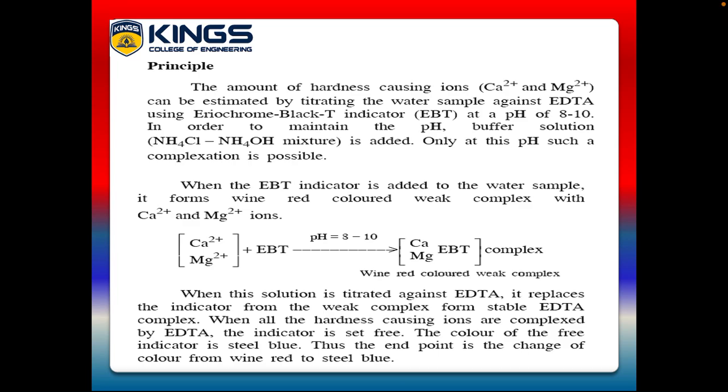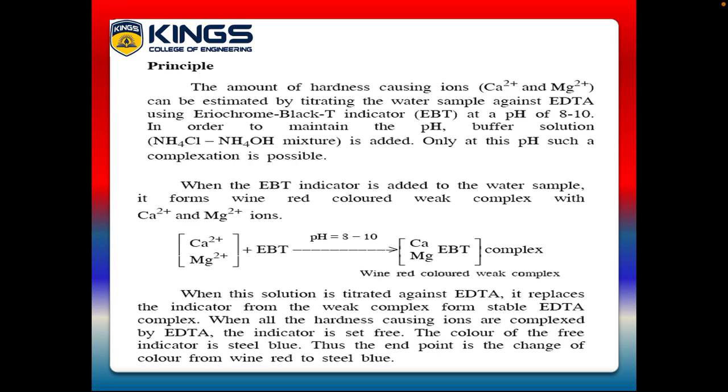Principle. Okay, now we are going to discuss our principle. The amount of hardness causing ions like Ca2+, Mg2+ can be estimated by titrating the water sample against EDTA using Eriochrome black T indicator at pH 8 to 10. In order to maintain the pH, a buffer solution like a mixture of NH4Cl and NH4OH is added. Only at this pH such complexation is possible. The Eriochrome black T we can simply call EBT. EBT means Eriochrome black T.